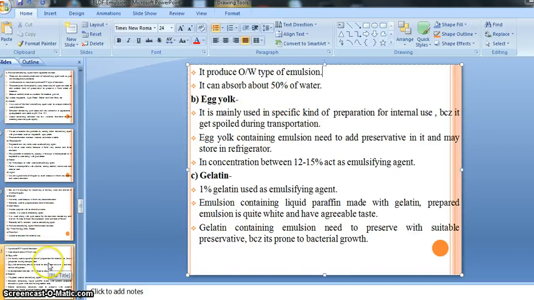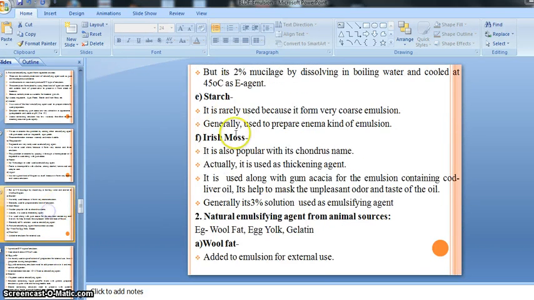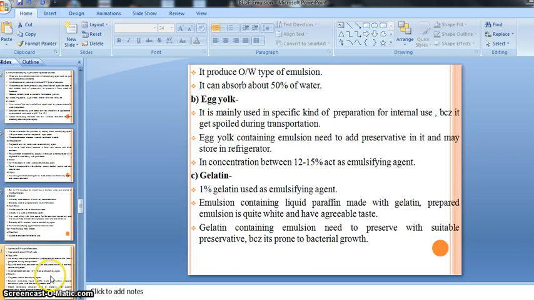So that is all about wool fat as an emulsifying agent. So let's see our another example, that is egg yolk. Egg, as you know, is obtained from the hen.